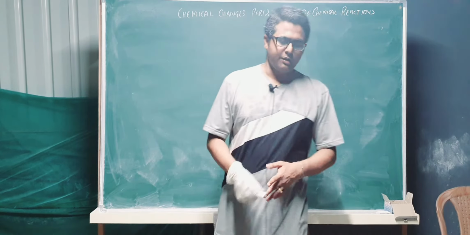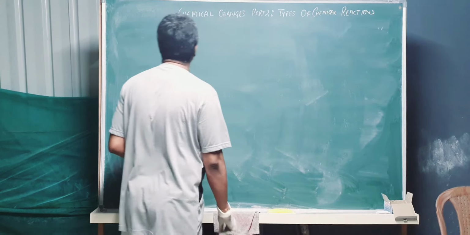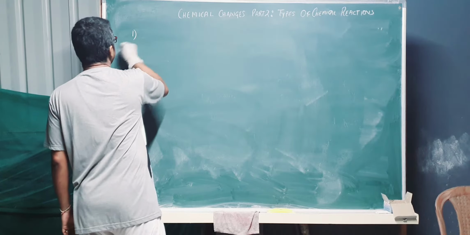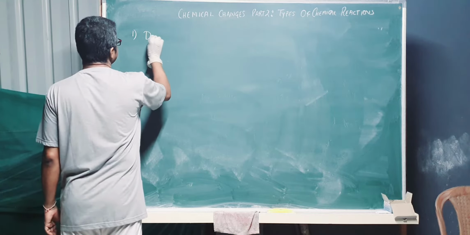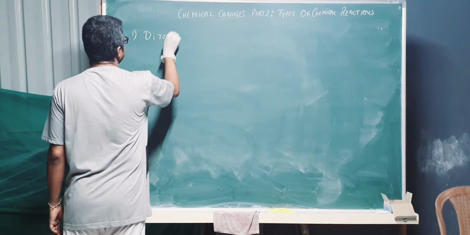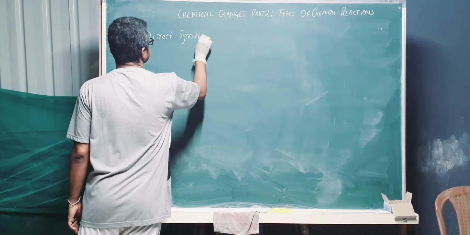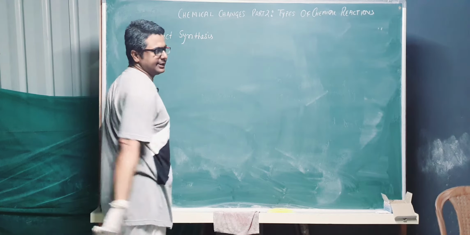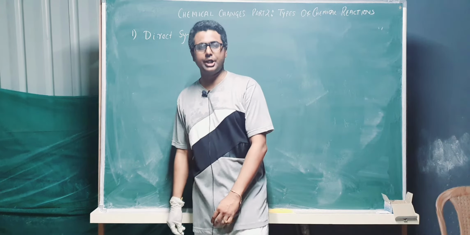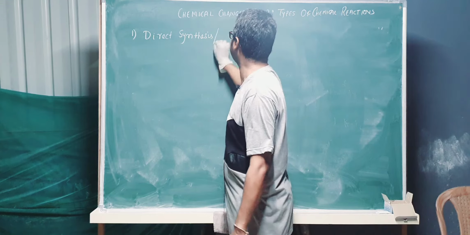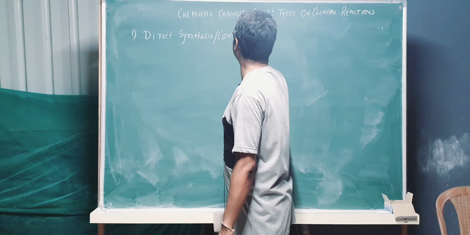So there are different types of chemical reactions that we have to go through. Number one type of chemical reaction that I am going to discuss is direct synthesis. It is also called direct combination, synthesis or combination.